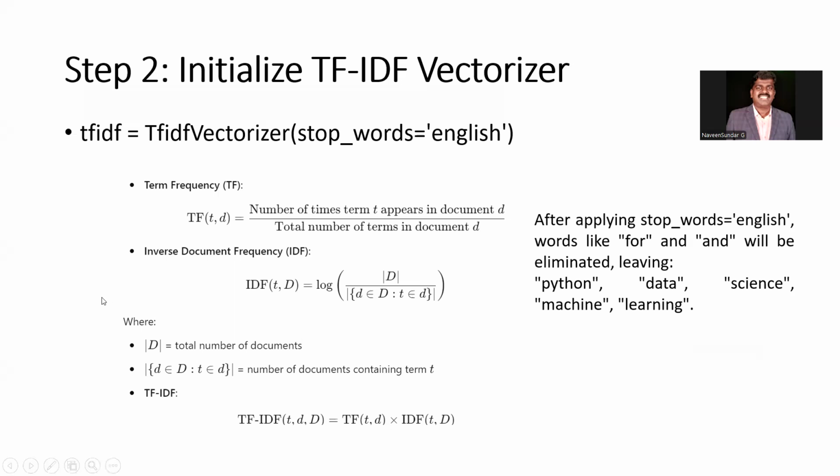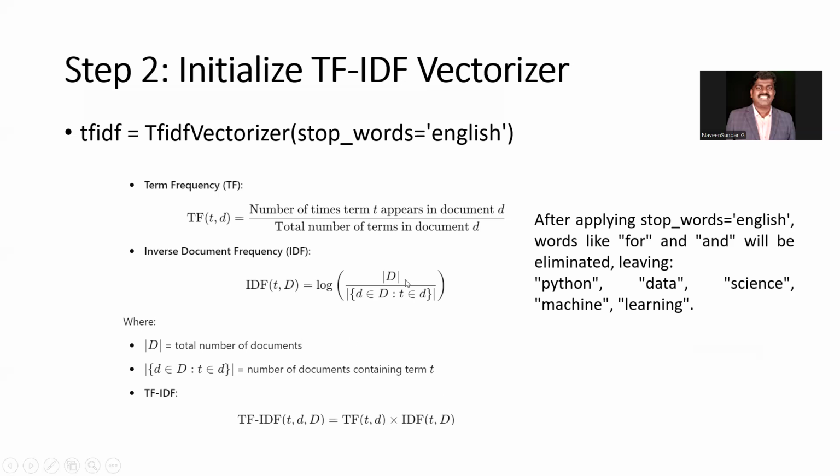So for that we find the logarithm. Multiplying, this is for only one document or one title. In TF we find how many times a word is occurring and how many words are in the title. IDF is like the total number of titles, and in how many of them that particular keyword occurs. So likewise we are calculating.